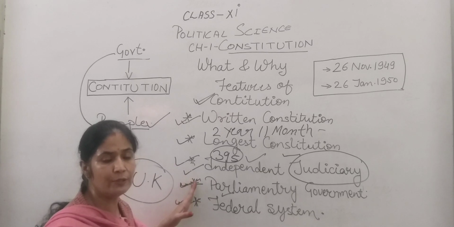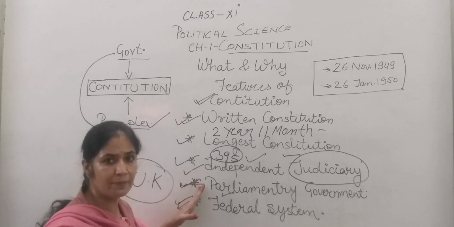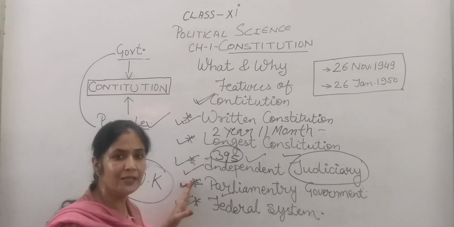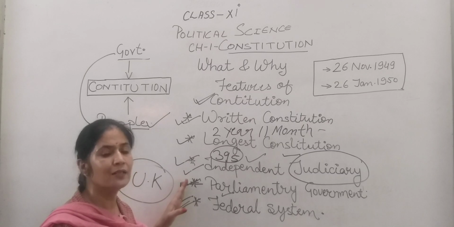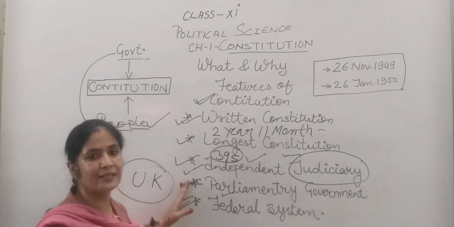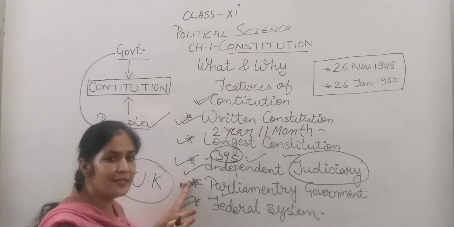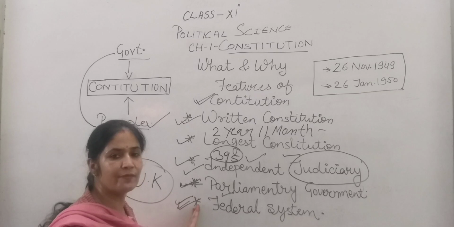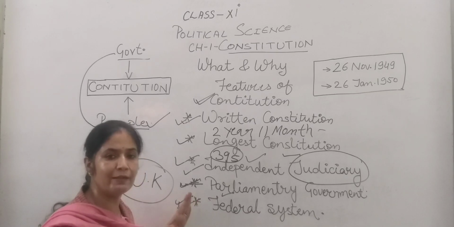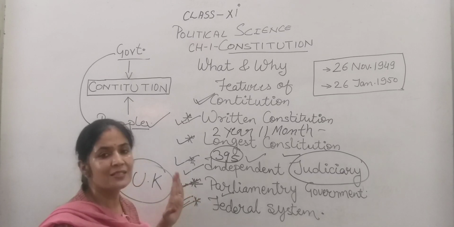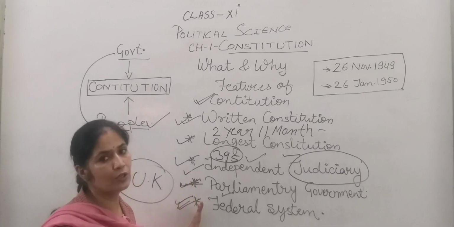Parliamentary government, there is the parliamentary form of government. Power is divided into the Lok Sabha and Rajya Sabha, two houses of the parliament. Lok Sabha is the house of the people. Rajya Sabha is the state assembly. We can say the members of the Rajya Sabha are elected by the state legislative assemblies. Federal structure means power is divided between different levels of the government. Different levels means central government, state government and local government.